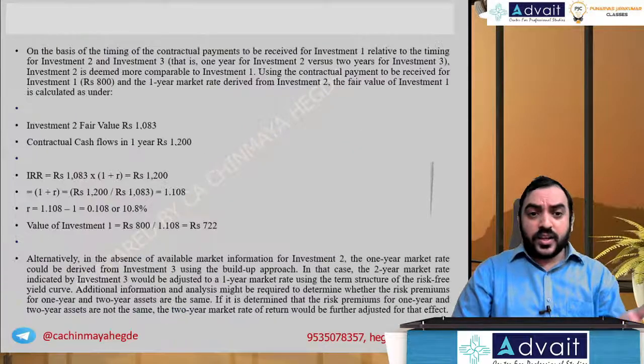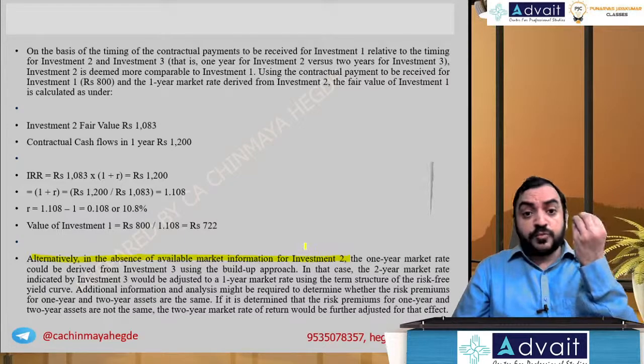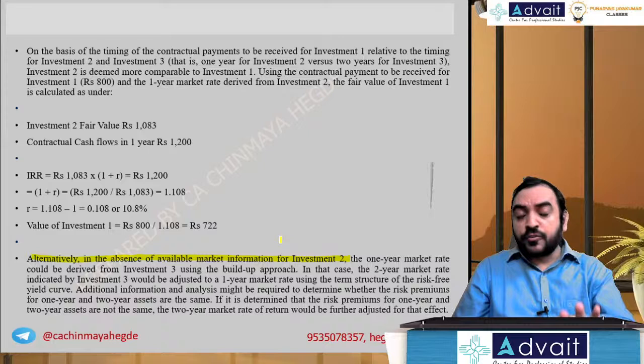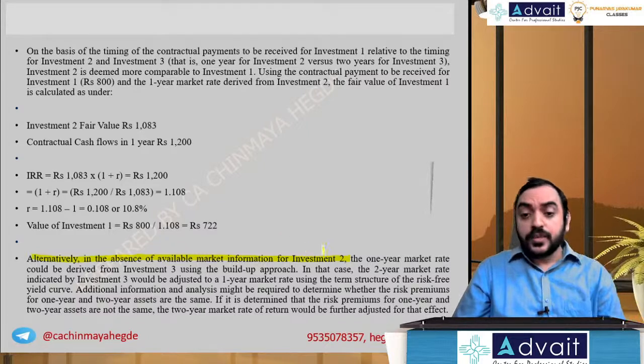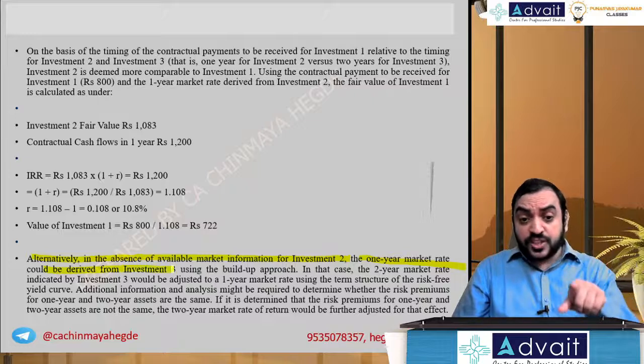Okay. What the institute tells you is also the same thing. You can just read through it. But let me read the last paragraph. Alternatively, in the absence of available information for investment 2, if investment 2 data was not there, not required for exam, only for concept purpose, the 1-year market rate could be derived from investment 3 using the build-up approach.